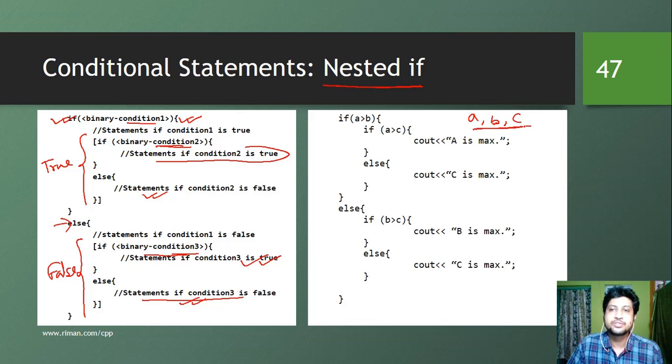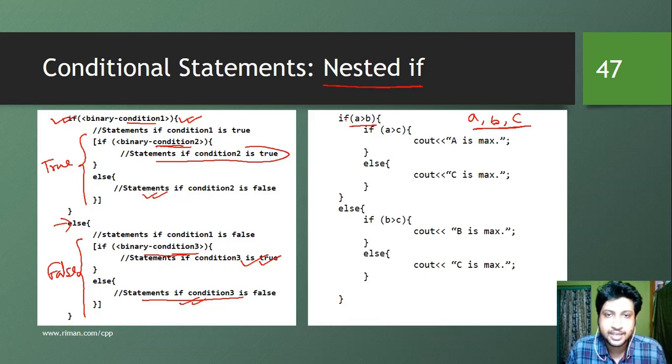To check the maximum among three numbers, we first check if a is greater than b. If a is greater than b, then we check whether a is greater than c. If a is greater than c, we can say that a is the maximum number. If a is not greater than c, and we have already learned that a is greater than b, that means c is the maximum number. If a greater than b is not true, that means among a and b, b is the maximum one. Now just compare b with c, whichever is larger is the maximum value. That logic is represented in this example.